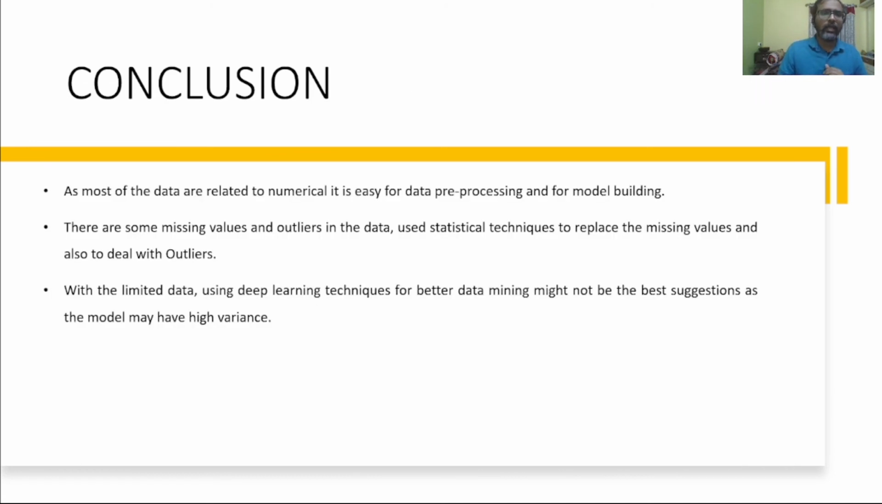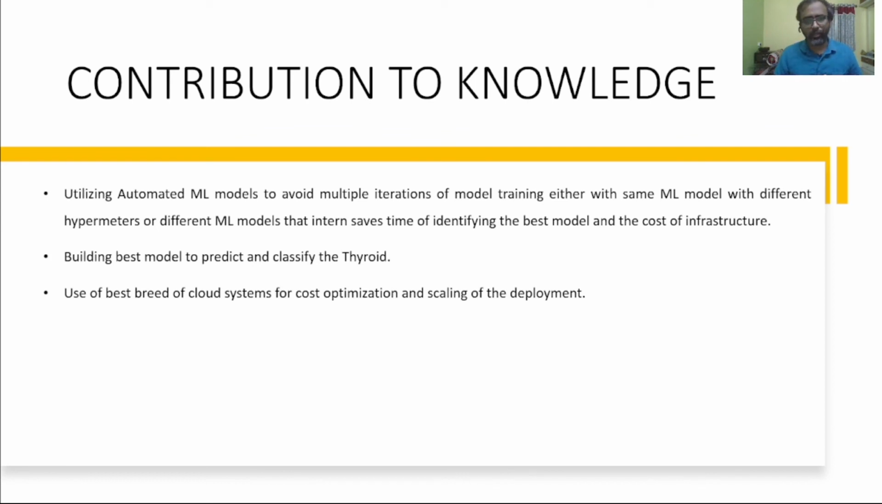Now coming to the conclusion, as most of the data is numerical, of course it is easy for data pre-processing and for model building, right? They have some missing values and outliers in the data, so I used statistical techniques to replace the missing values and also deal with the outliers. There might be some better techniques than what I used, but yes. With the limited data, using deep learning techniques for better data mining might not be the best suggestion. Of course, with less data, deep learning may go for high variance, right, or overfitting.